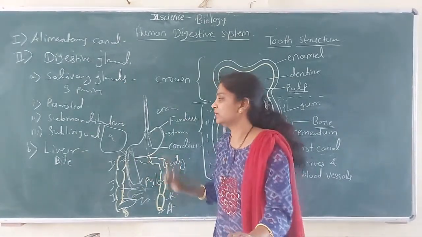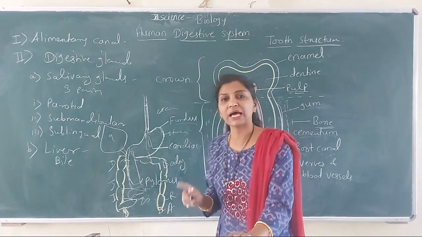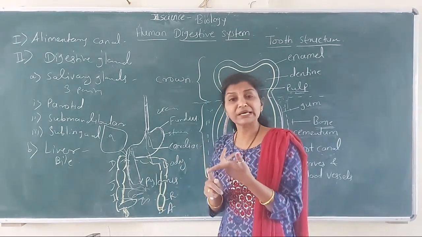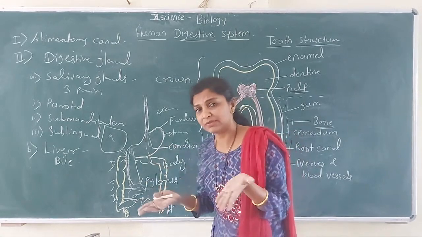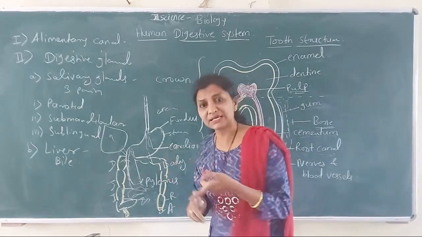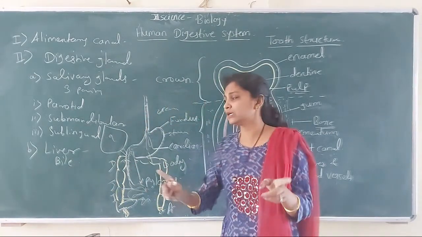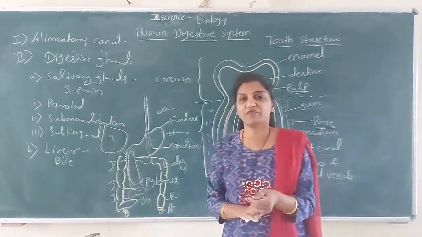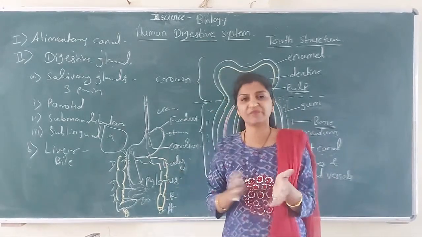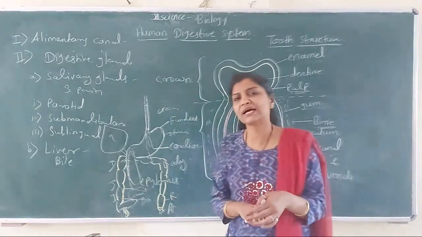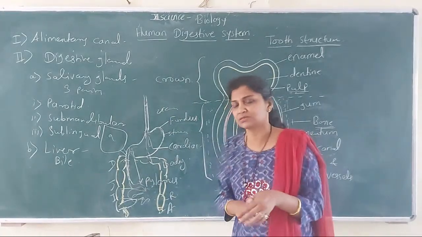Liver secretes the bile, and it is necessary for the digestion of lipids or fats, that is oily substance. तेल, तूप, हे जे आहेत पदार्थ ऑइली सबस्टन्स, त्यांच्या डायजेशनसाठी बाईलची खूप गरज असते. It is for the emulsification of fat, जे पार्शियल सुरुवातीचं डायजेशन आहे फॅटचं, त्याच्यासाठी बाईलची गरज असते. Otherwise there is no digestion of these fatty substances.